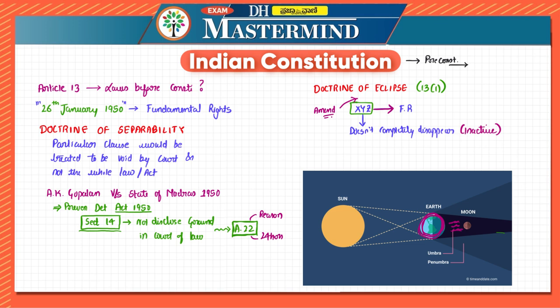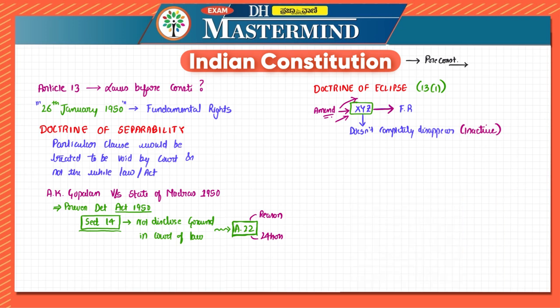So in other words, the law which is inconsistent is temporarily overshadowed, and when changes are made to that particular law, again it will become active. So I hope you have understood what doctrine of eclipse is. In case of doctrine of separability, what did we see? Only certain provisions can be declared void.